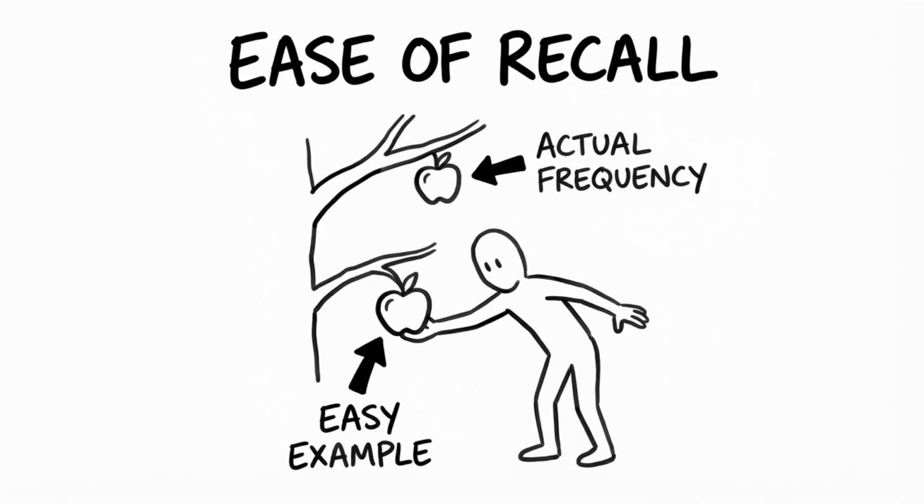This mental shortcut, where ease of recall is mistaken for high frequency, is the availability heuristic. It is a psychological process where individuals judge the probability of an event by how easily examples come to mind. If we can think of it quickly, we assume it must be common or important.